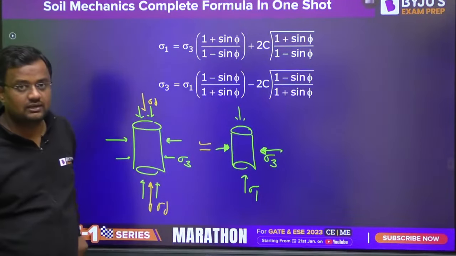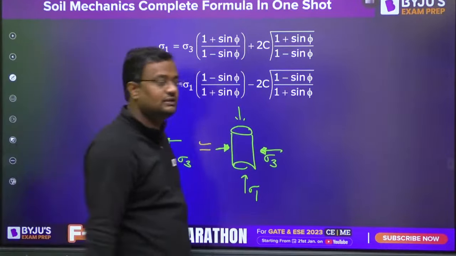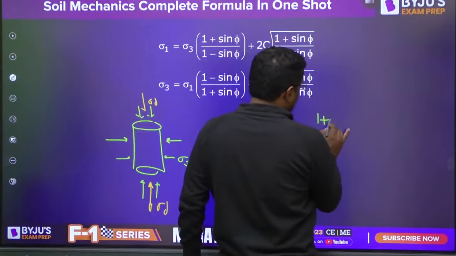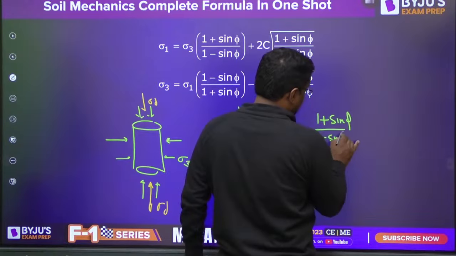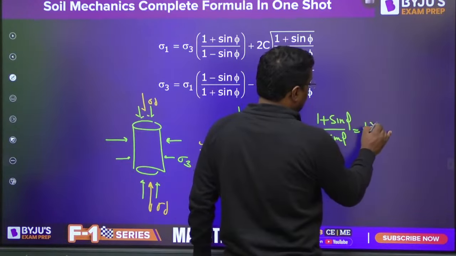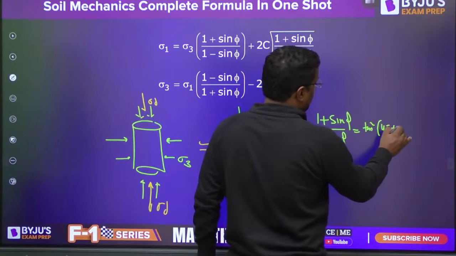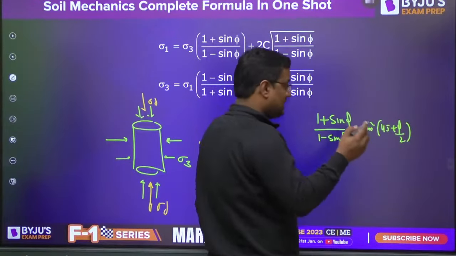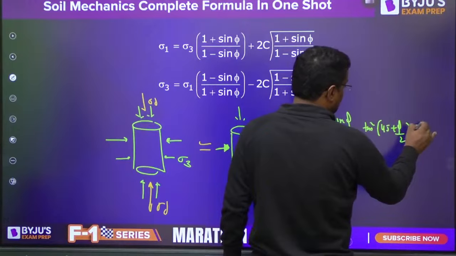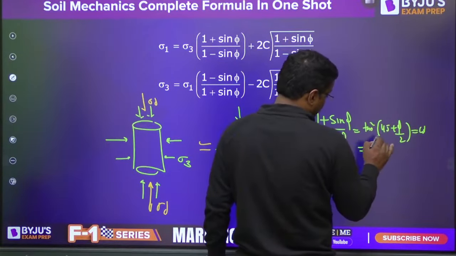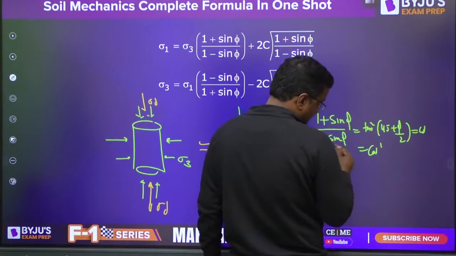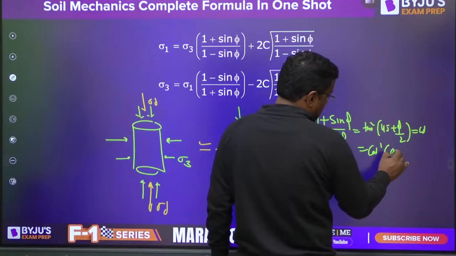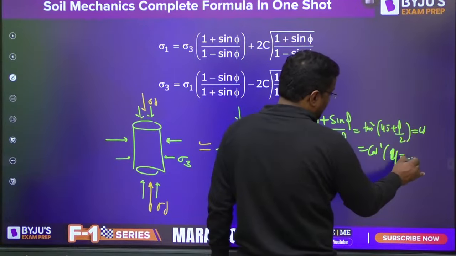This is the formula. Of course, I am not going into the derivation. Sigma 1 by sigma 3 is (1 plus sine phi) by (1 minus sine phi), which is equal to tan square (45 plus phi by 2). Since tan theta is cot (90 minus theta), this equals cot square (45 minus phi by 2).